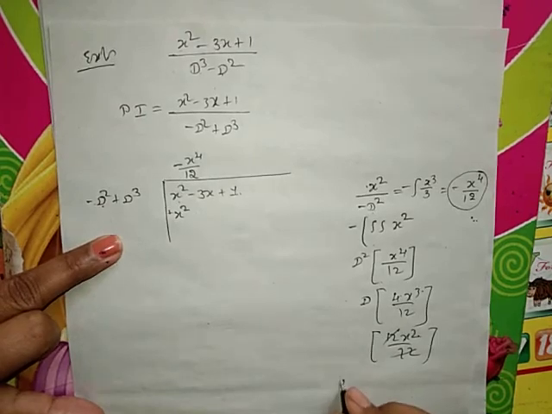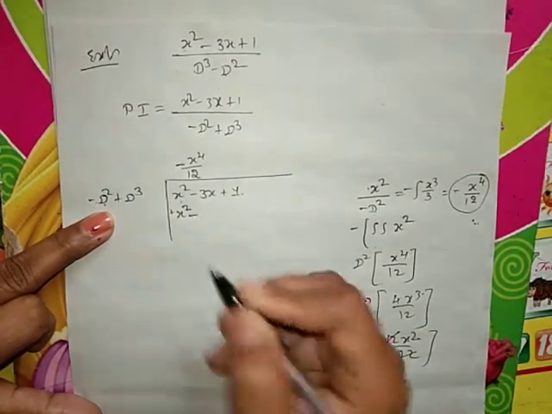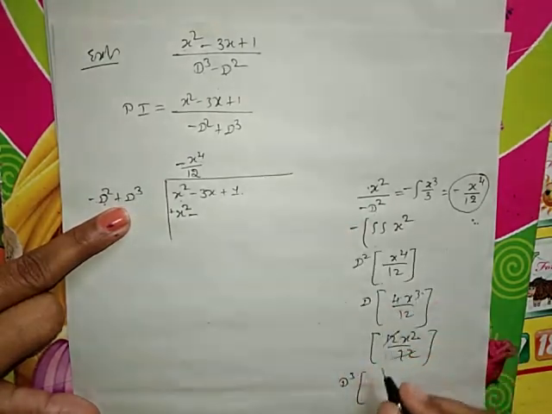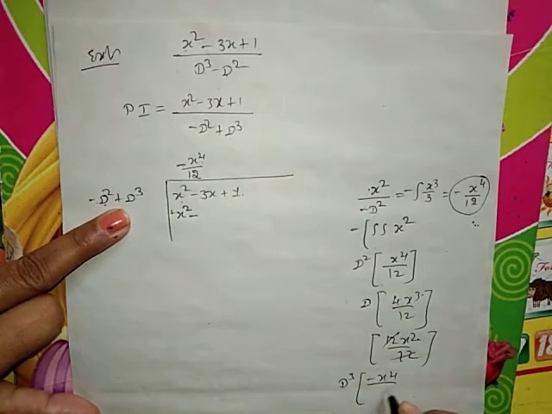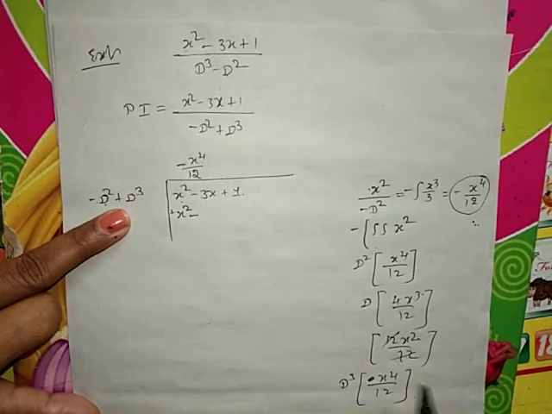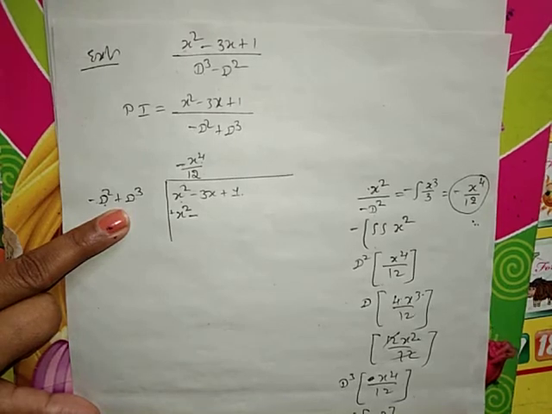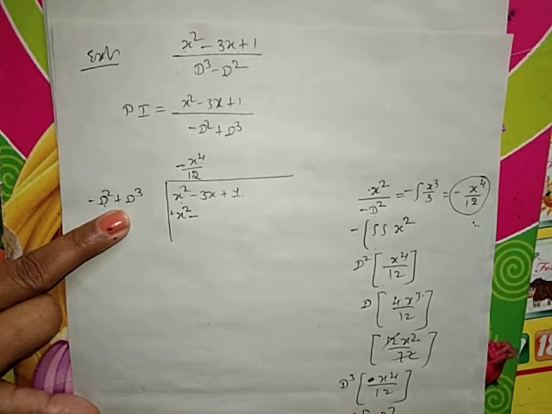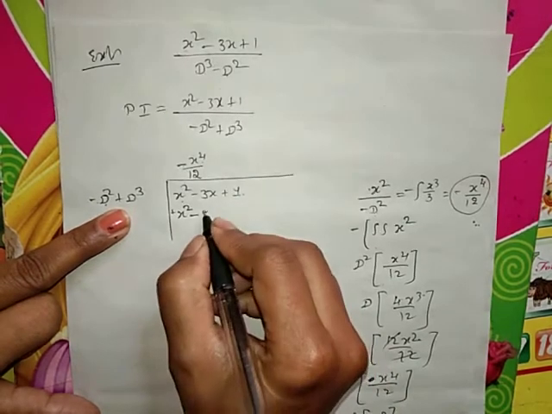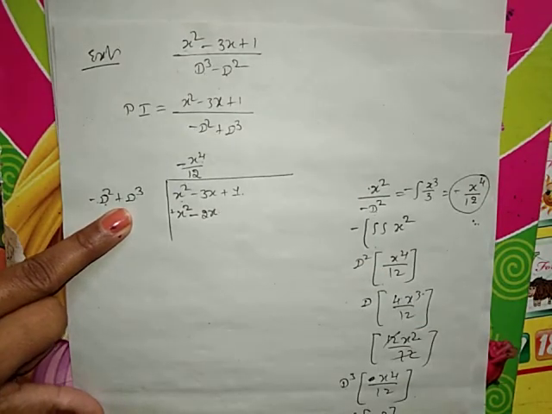Third derivative is plus into minus, minus third derivative of minus x raised to 4 by 12. Already second derivative is x square. Again if you take the derivative, that becomes 2x, minus 2x.